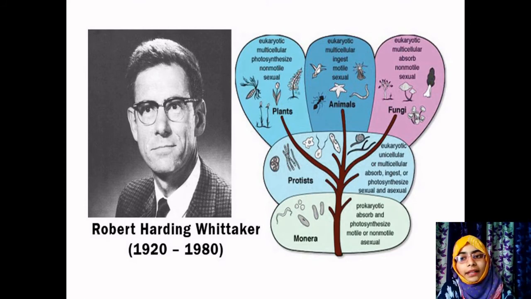Okay. So Plantae, we all know that multicellular organisms with cell wall which are non-motile, and sexual reproduction takes place in plants. And in animals, of course, sexual reproduction, motile. Motile is nothing but moving from one place to other place. As well as fungi, that is eukaryotic microorganism, multicellular, absorbs food from dead and decaying organic matter, non-motile, and of course it is also sexual reproduction. For fungi example you can take mushrooms.